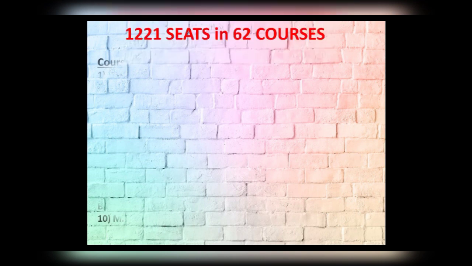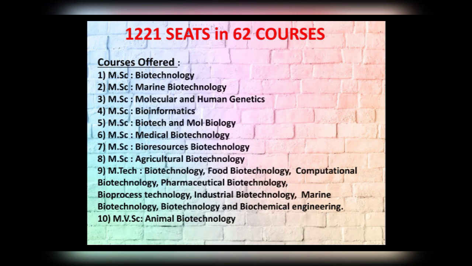The courses involved are Masters in Biotechnology, Masters in Marine Biotechnology, Masters in Molecular and Human Genetics, Masters in Bioinformatics, Masters in Biotechnology and Molecular Biology, Masters in Medical Biotechnology, Masters in Bioresources Biotechnology, Masters in Agricultural Biotechnology, MTech in Biotechnology, Food Biotechnology, Computational Biotechnology, Pharmaceutical Biotechnology, Bioprocess Technology, Industrial Biotechnology, Marine Biotechnology, and Biotechnology and Biochemical Engineering.